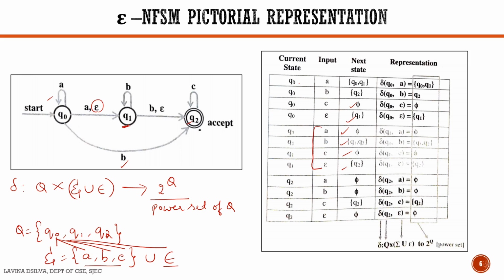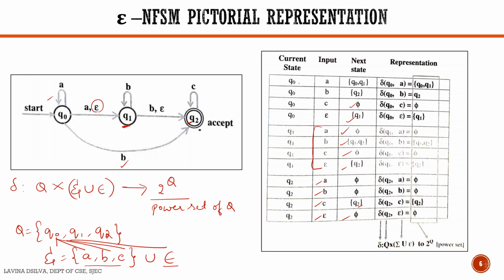Then we take Q2 state. Q2 state on A input, no transition defined. On B input, no transition defined. On C input, it is a self loop, so remains in state Q2. On epsilon, there is no transition defined, therefore it is phi. So these are the transitions for the epsilon NFSM.